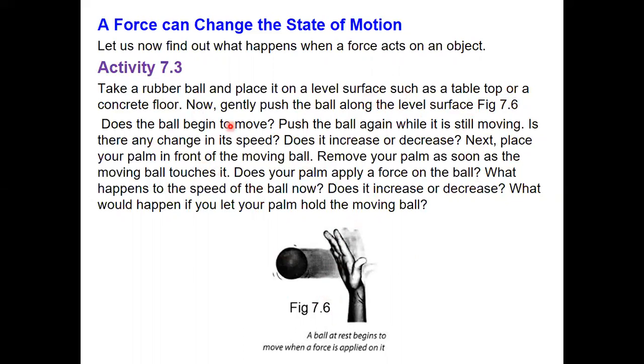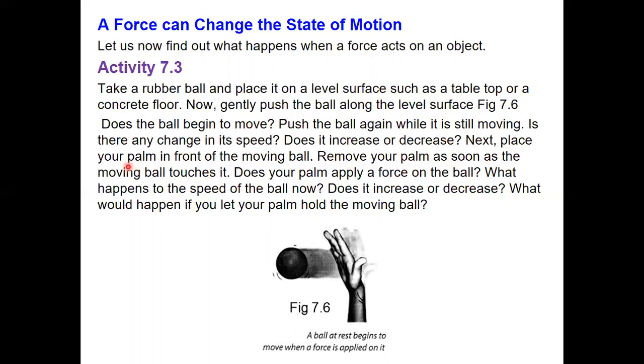See children, does the ball begin to move when you push it? Push the ball again while it is still moving. First when you push the ball, it will move. It will change its position. Now again when you push the ball, which is still moving, is there any change in its speed? When you push the ball again, the speed of the ball will change. Does it increase or decrease? It increases.